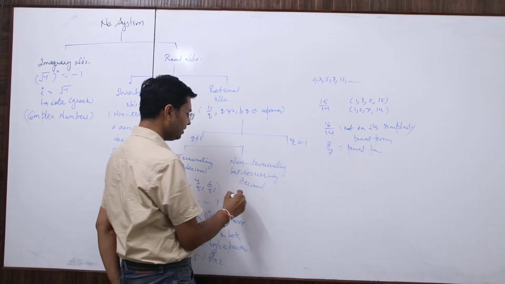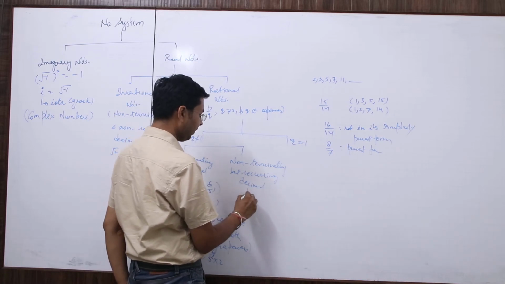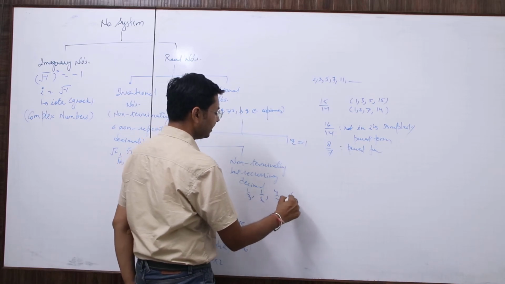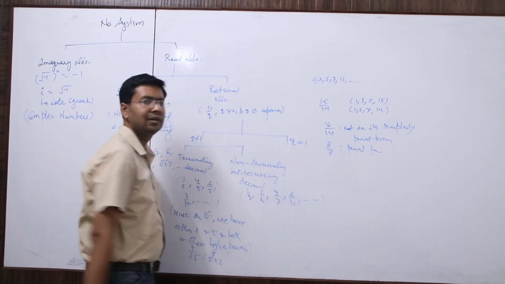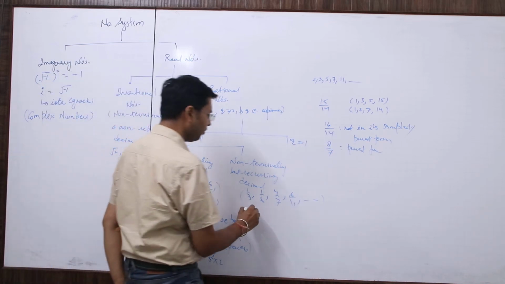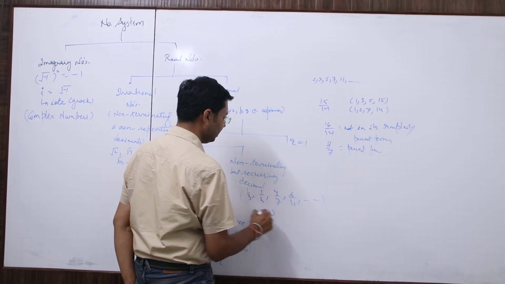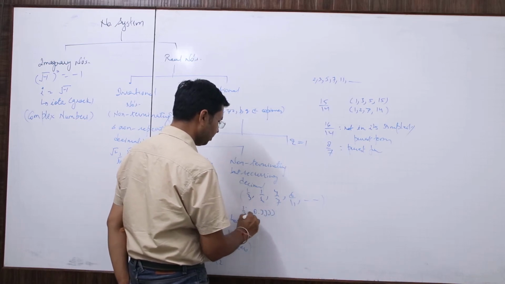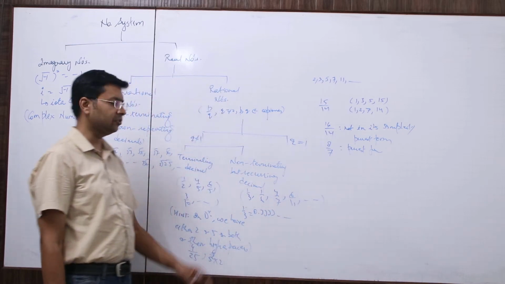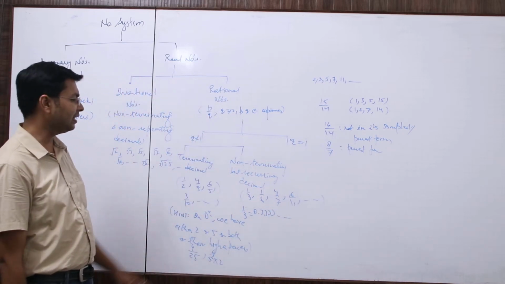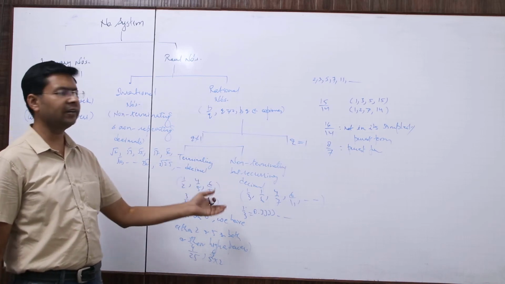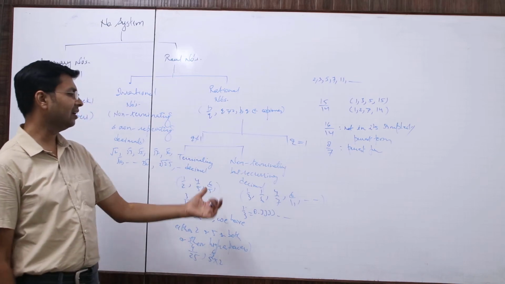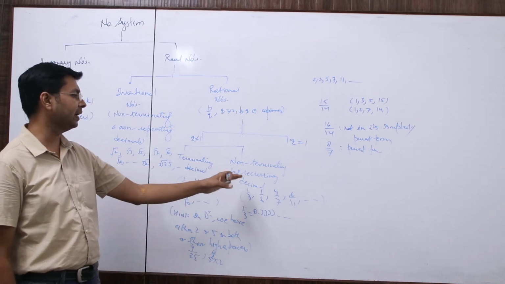Non-terminating but recurring means 1 by 3, 1 by 6, 4 by 7, 6 by 11 and so on. If you divide them, for example 1 by 3, you will get 0.3333 and so on. The digit 3 will keep repeating itself infinitely. So it is a non-terminating but recurring decimal. It is a rational number, but it comes as a non-terminating but recurring decimal.